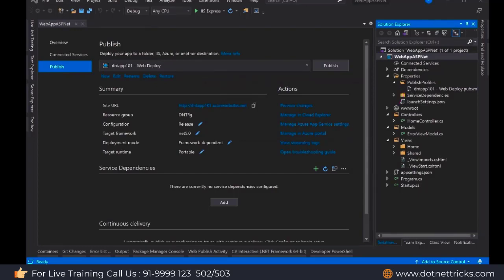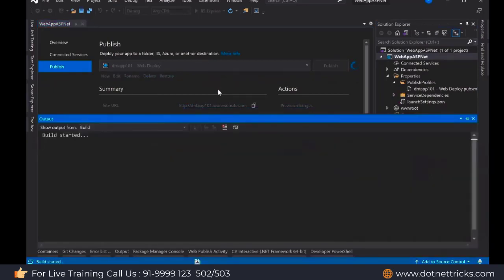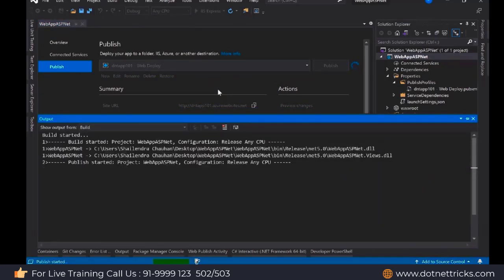So the profile name is already created over there. Let me publish by clicking on this publish button. If you want to edit, you can edit it as well, because sometimes you need to modify the changes, modify the things. So the edit can be done.